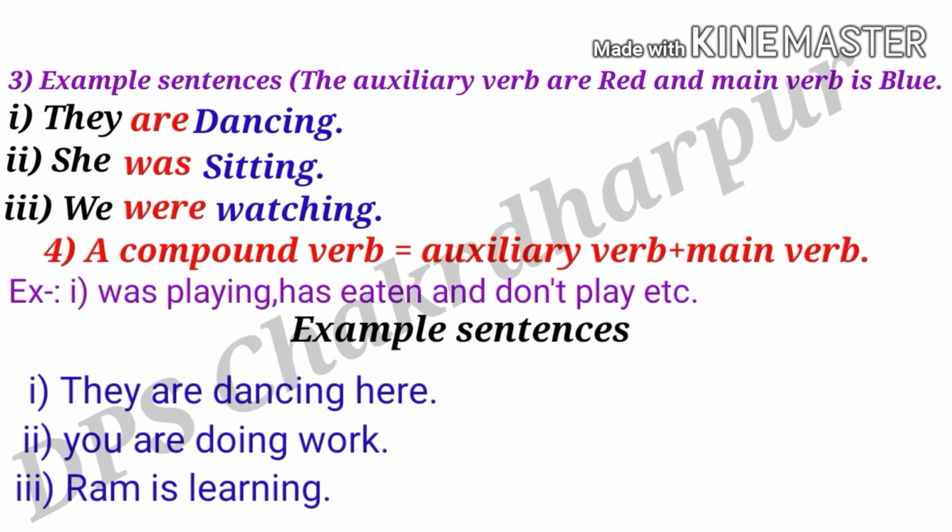So let's see examples in a sentence. They are dancing here. The second one: you are doing work. And the third one: Ram is learning. So my dear friends, are and is are auxiliary verbs, and dancing, doing and learning are main verbs.